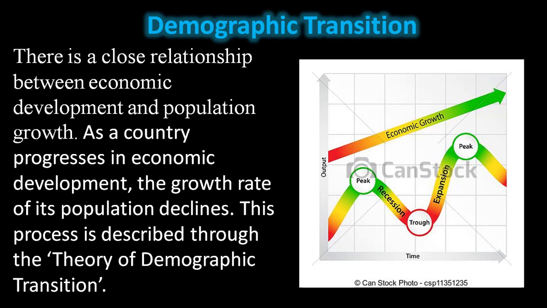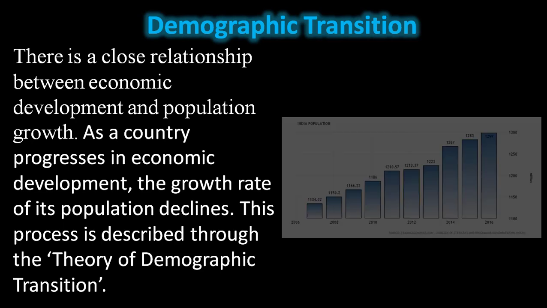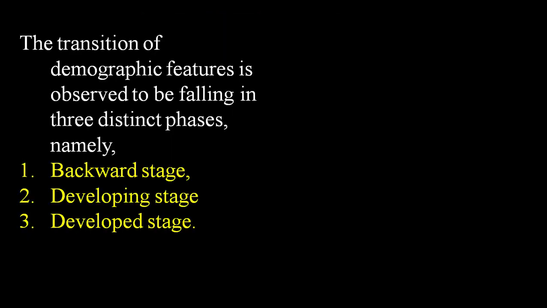If the rate of income is higher, the population is lower. If the population growth is very high, we cannot expect the economic growth rate. This process is described through the theory of demographic transition. So let's see what the theory of demographic transition is.